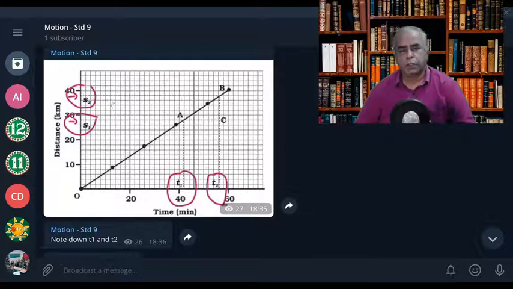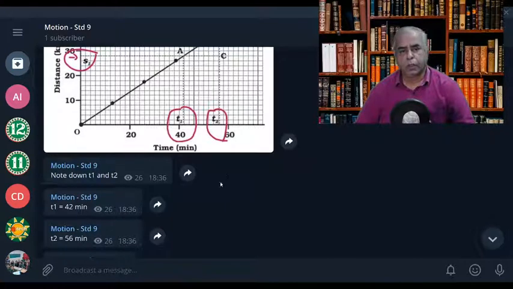Now what do you mean by the velocity, the distance, the displacement between S1 and S2? That is S2 minus S1 divided by T2 minus T1, is it not? Now what is T1 here? T1 is 42 minute, is it not? And what is T2? T2 is around 56 minute, is it not?